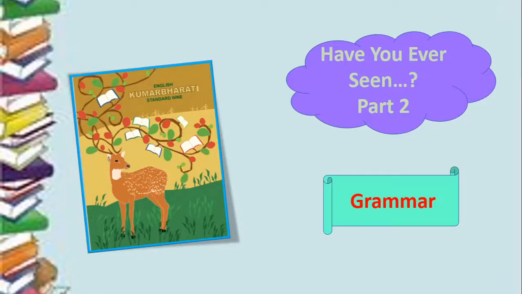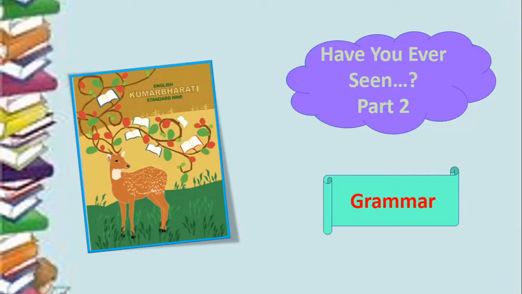So we saw many funny things there, like rivers having a bed sheet on it, and so many funny incidents we saw in that poem. I hope you remember part of it. And when we were doing that poem, I told you that the next time when we meet, we will do a little bit of grammar exercise from the same poem. So here I am back with the grammar exercises from the poem Have You Ever Seen? So this will be part 2 of the lesson.